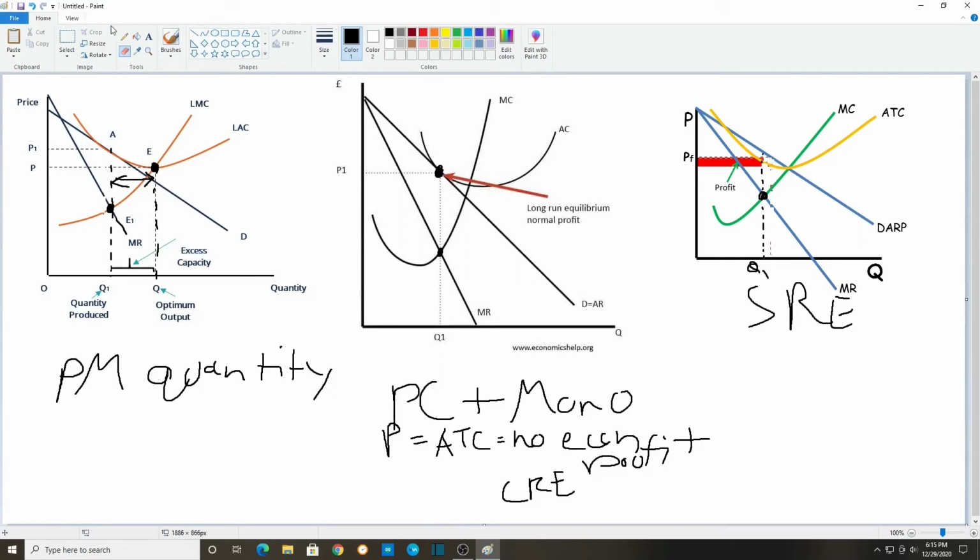Oh, there we go. So this is their profit right here. It should also be above. Oh, perfect. So MR equals MC quantity, this is the price, this is the average total cost. So their profit is this black square right here.